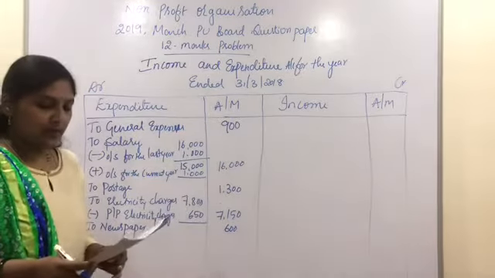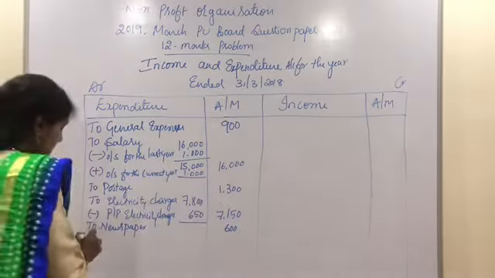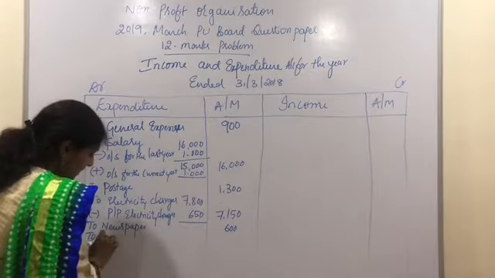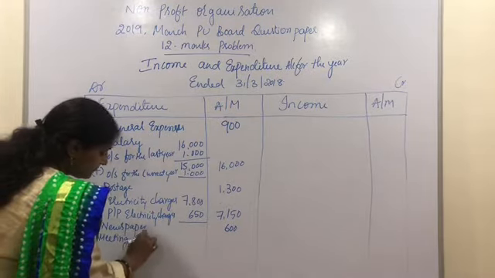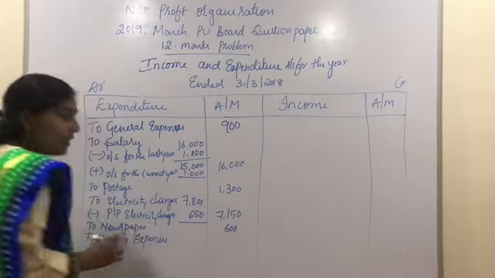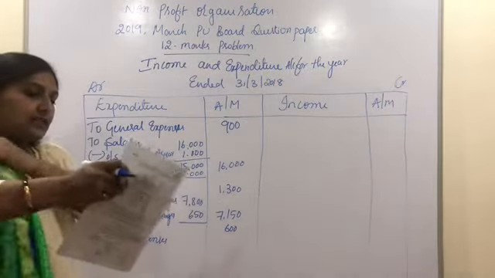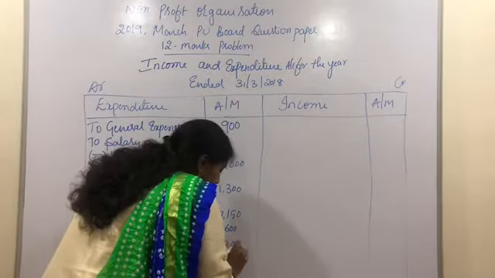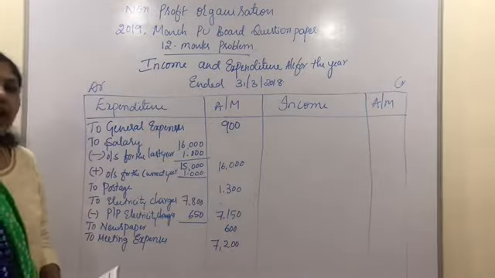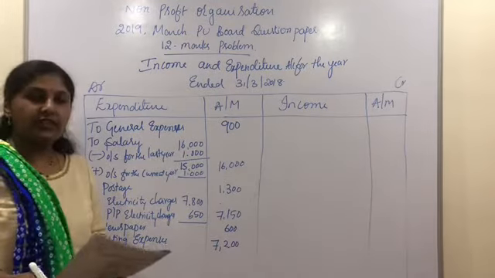After the newspaper, we have the meeting expenses. To meeting expenses, the value of meeting expenses is 7,200. After this, we have the depreciation, which is given in the adjustment.